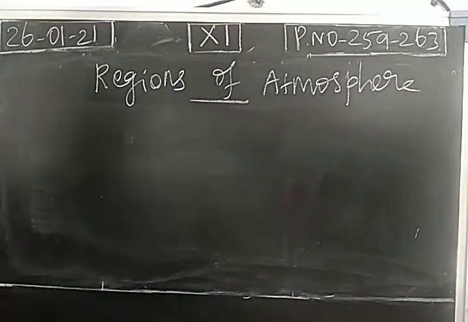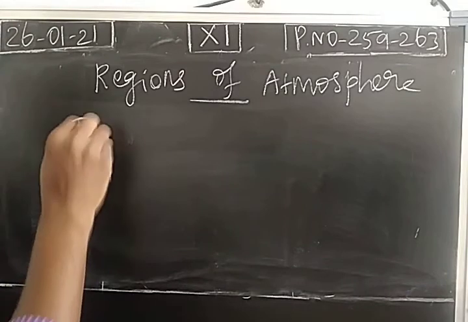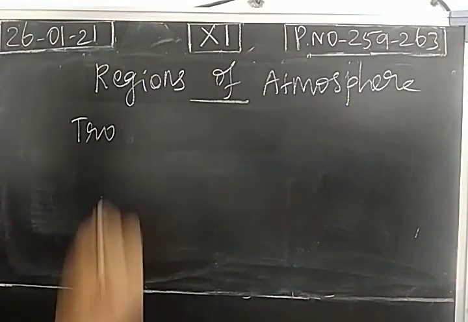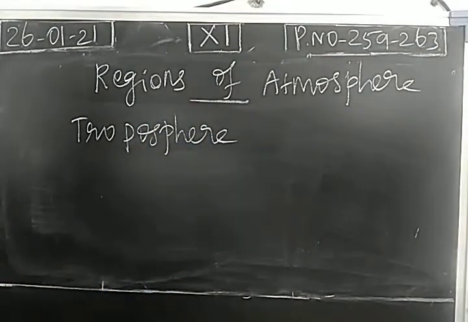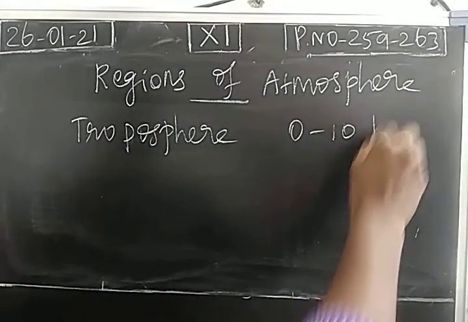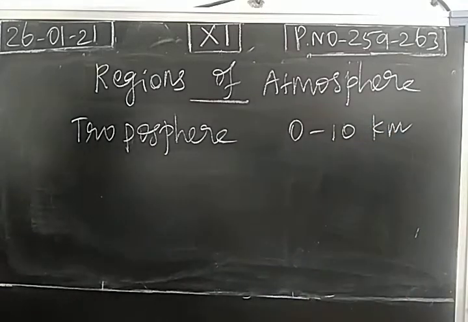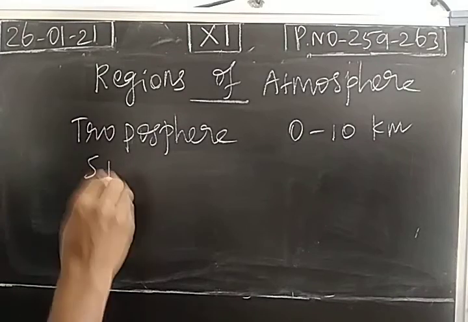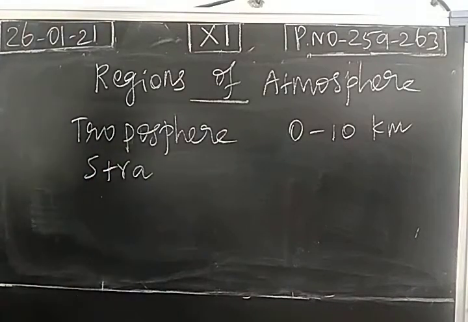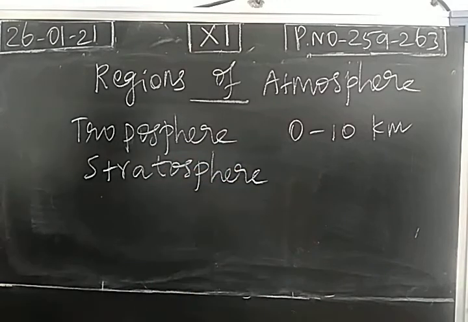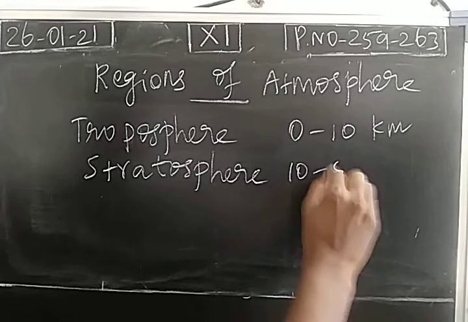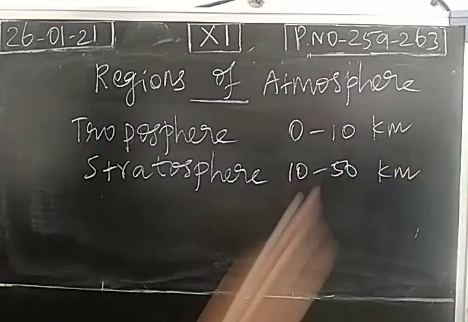First, we take the troposphere, 0 to 10 kilometer distance from the Earth's surface. This is called the troposphere. Next, the stratosphere, 10 to 50 kilometer distance.